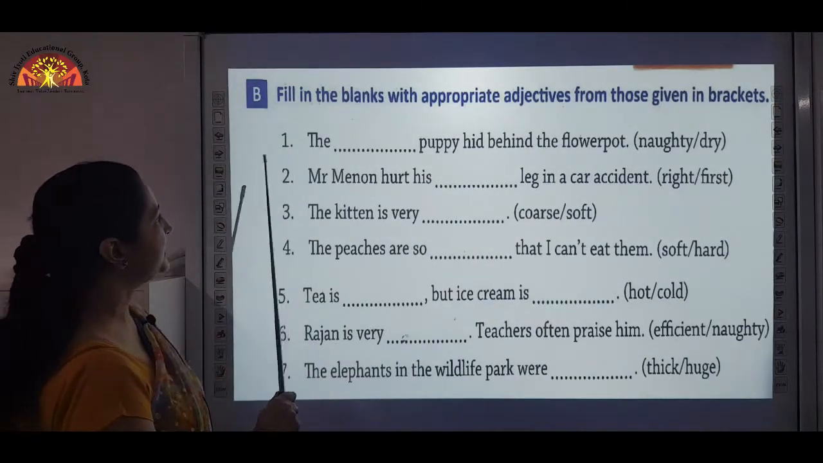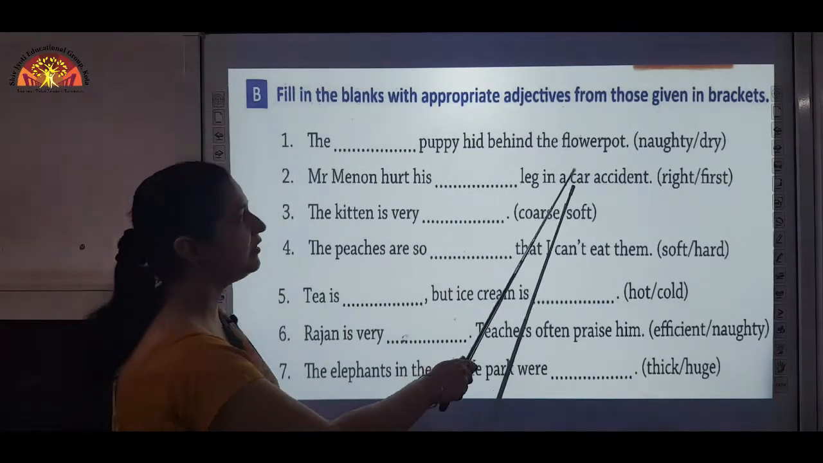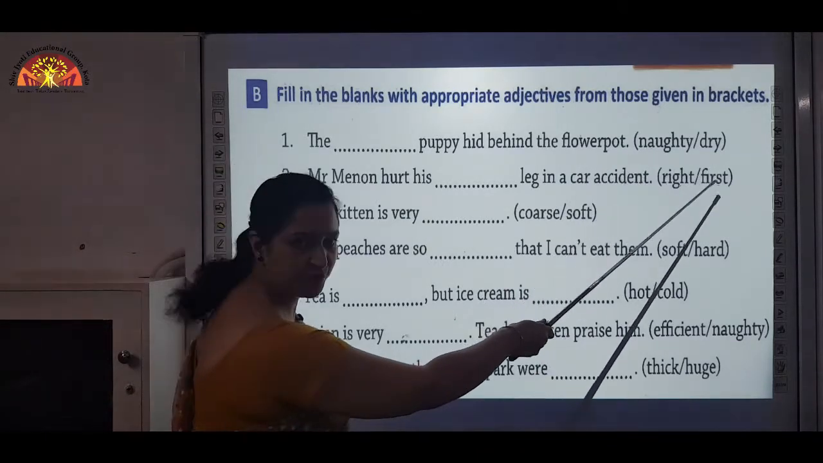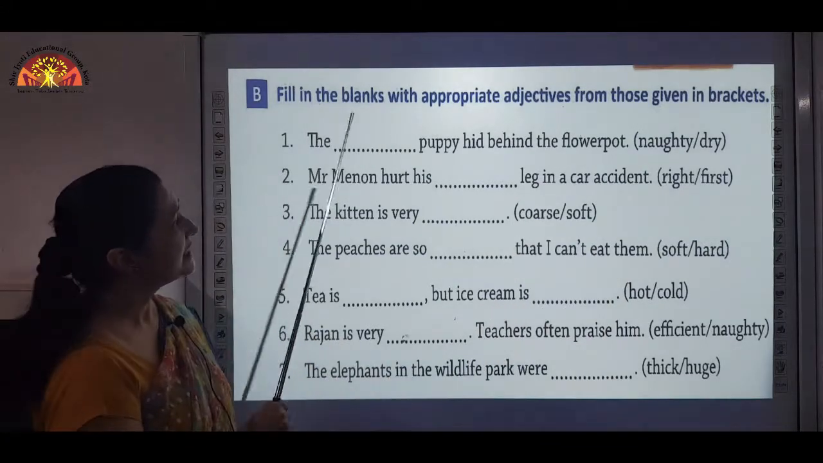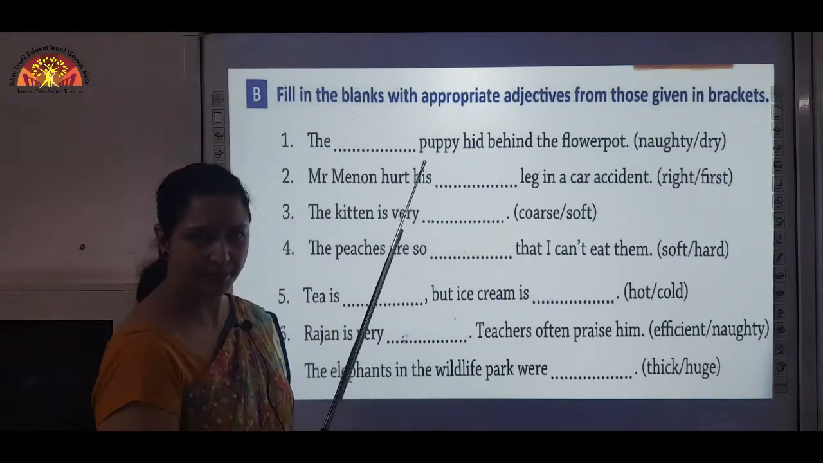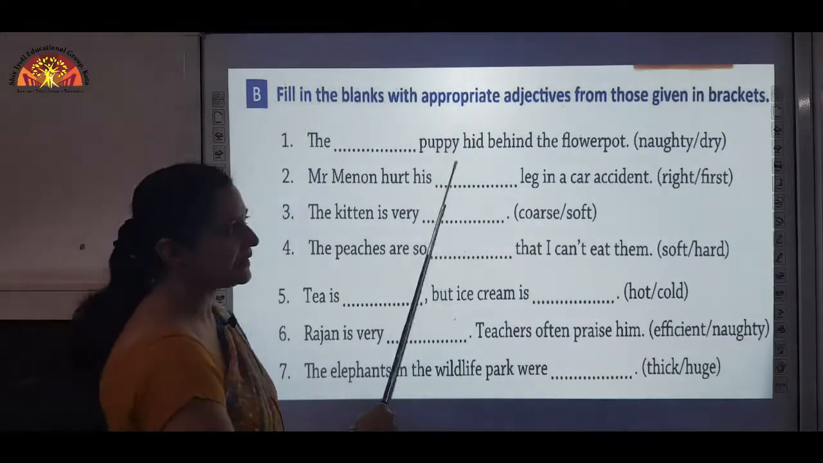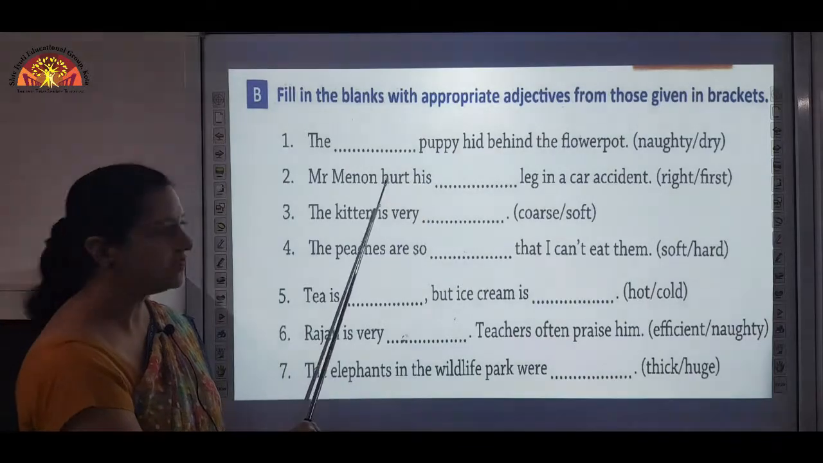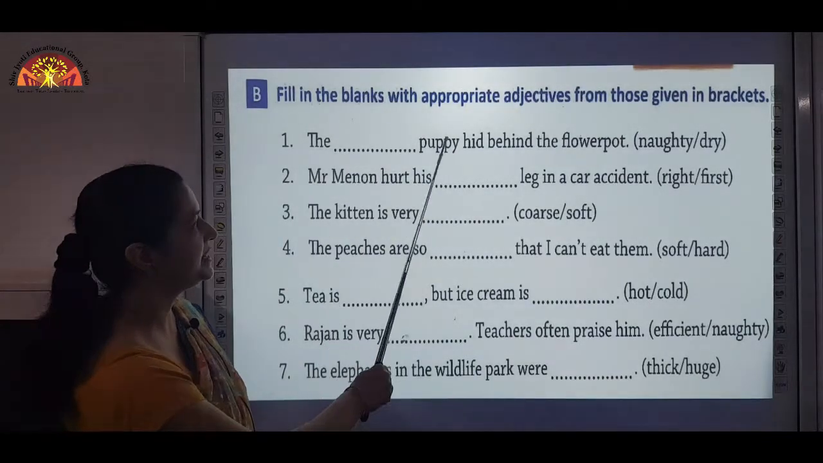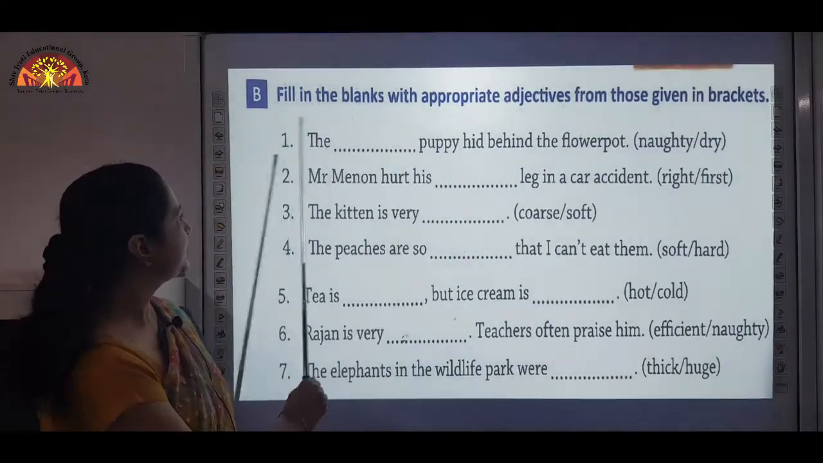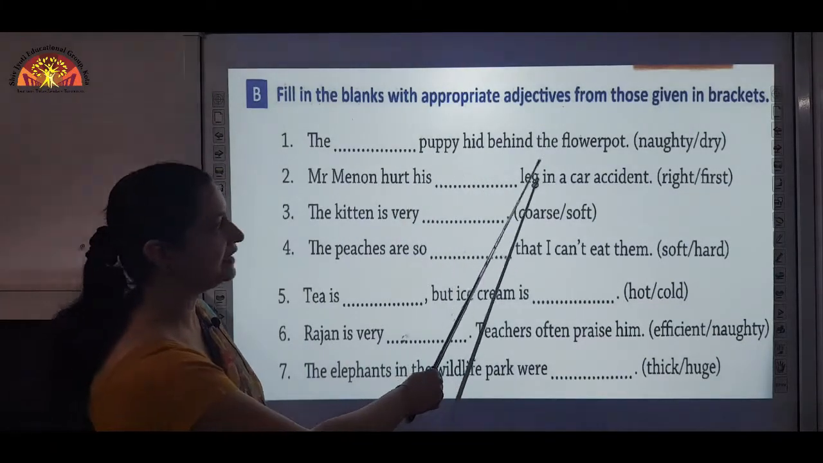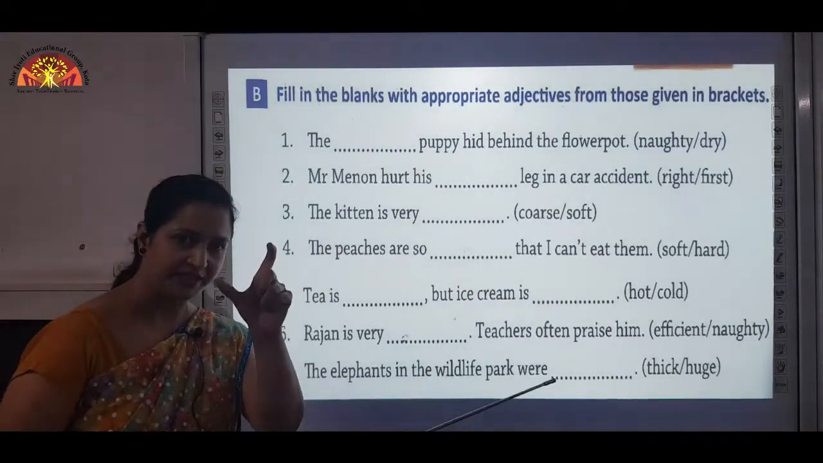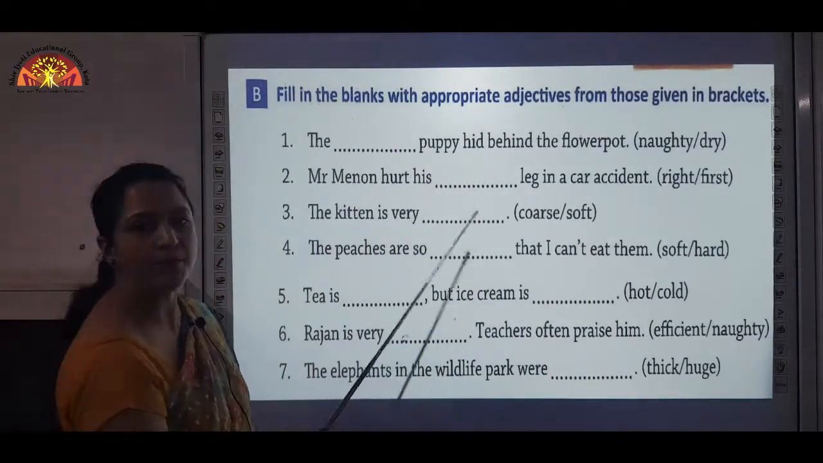Number 1, the dash puppy hid behind the flower pot. Okay, now 2 adjectives are given here, naughty and dry. Now tell me, can a puppy be dry? No, but a puppy can be naughty. So the adjective naughty will come here and it is describing this noun. Okay, noun puppy. The naughty puppy hid behind the flower pot. So here the adjective naughty is describing the noun puppy.